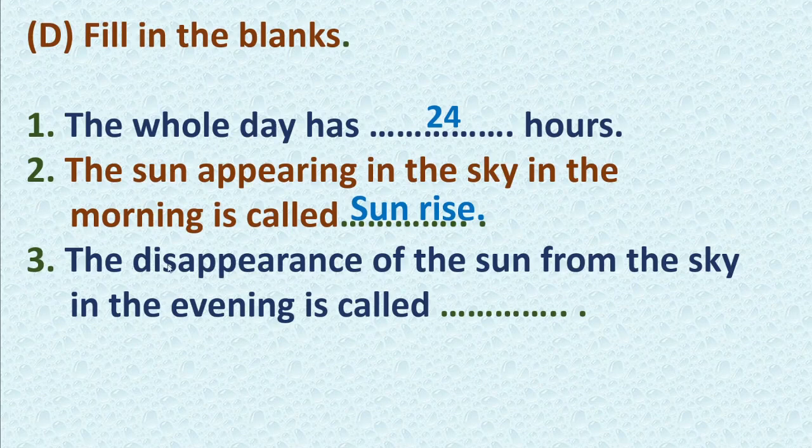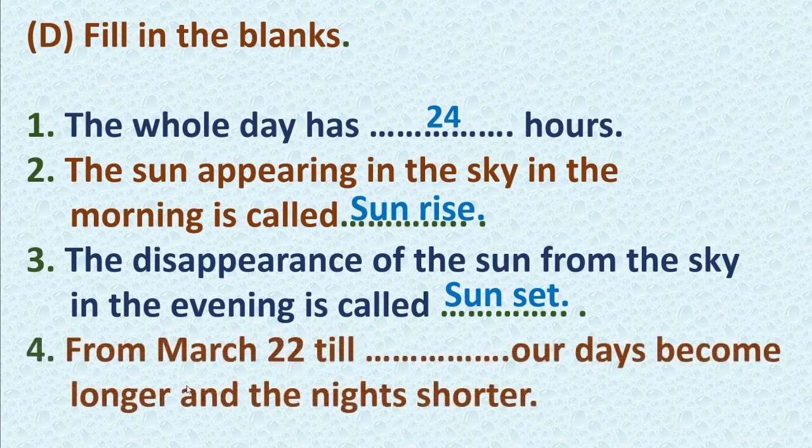Next, the disappearance, gayab hona. The disappearance of the sun from the sky in the evening is called, correct, sunset. Very good. Last one. From March 22nd till dash, our days become longer and the nights shorter.